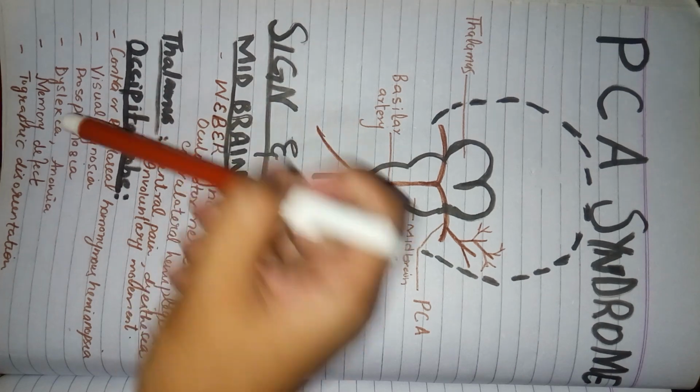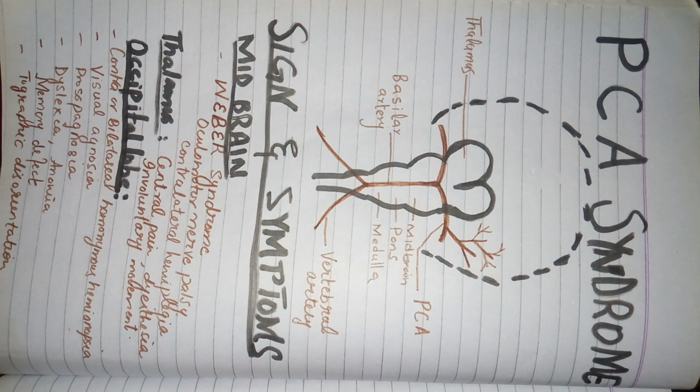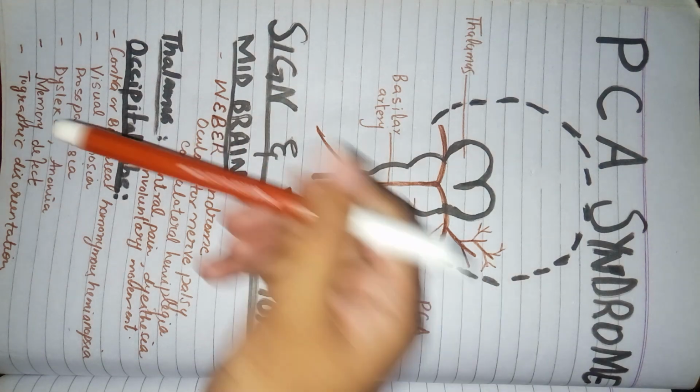Then there will be prosopagnosia. What is prosopagnosia? The person will be able to see the person, but he won't be able to recall the name of the person. And that mainly happens due to damage to the visual association cortex. That is a part of the occipital lobe, and that is involved with the recognition of the people, recognition of the names of the persons that we come across in a whole day. So that is prosopagnosia.